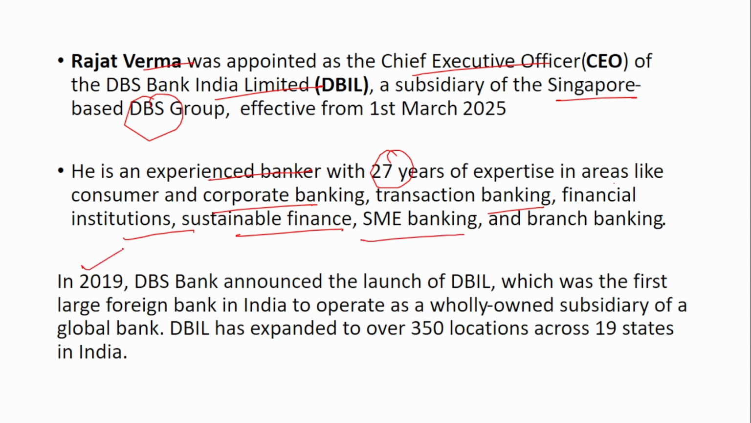In 2019, DBS Bank announced the launch of DBIL, that is DBS Bank India Limited, which was the first large foreign bank in India to operate as a wholly owned subsidiary of a global bank. DBIL has expanded to over 350 locations across 19 states in India. So remember the name, the new CEO of DBS Bank India Limited is Rajit Verma.